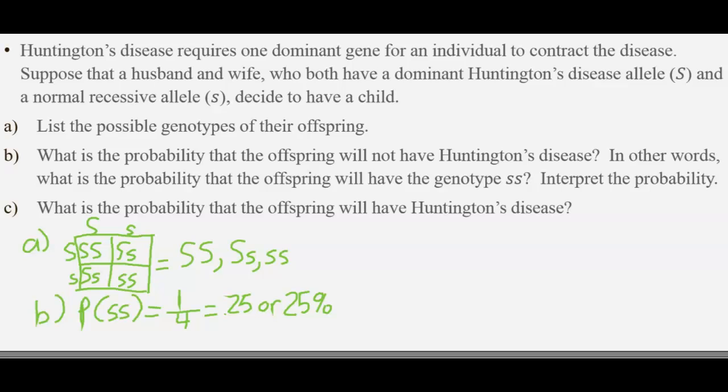So that takes care of the probability. Now, interpretation. The interpretation of this is 1 out of 4 children will not have the Huntington disease. Right?